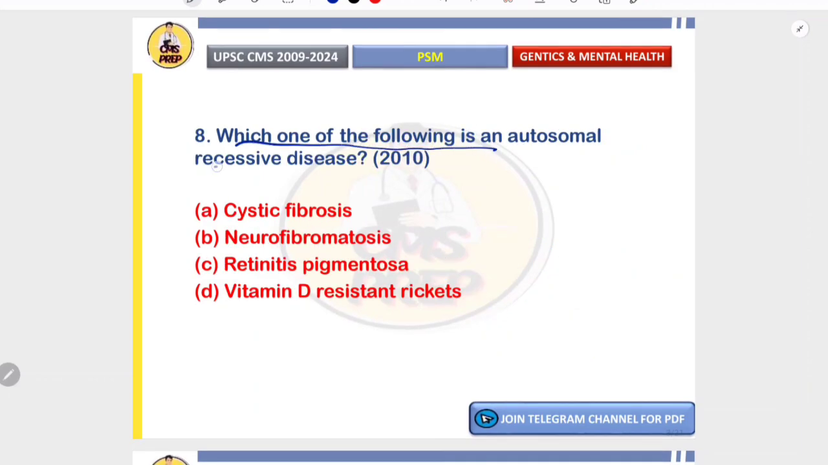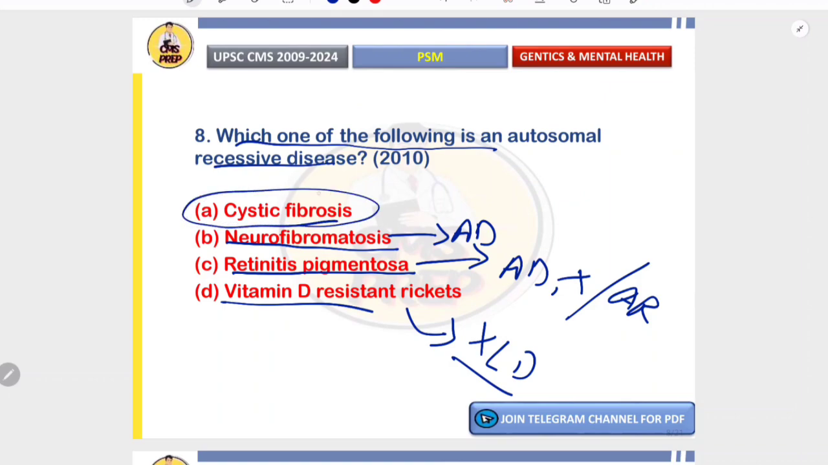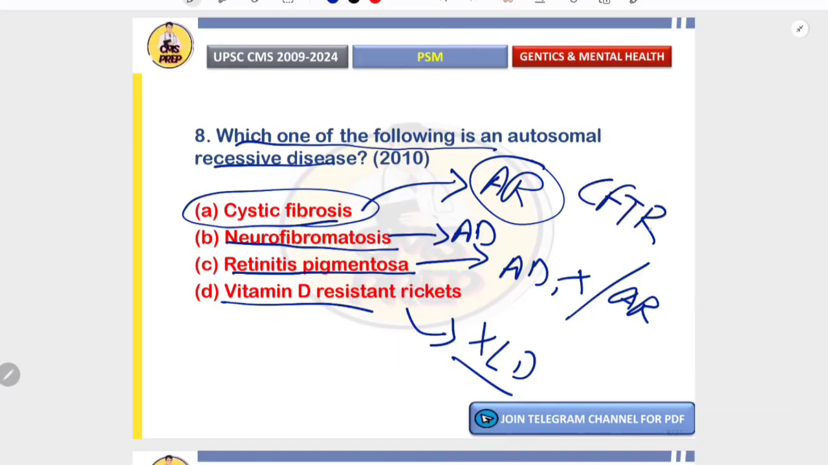Which one of the following is an autosomal recessive disease? Neurofibromatosis is an autosomal dominant disease. Retinitis pigmentosa has multiple patterns but is usually autosomal dominant or X-linked. It is rarely autosomal recessive. Vitamin D resistant rickets is X-linked dominant. So the correct answer is cystic fibrosis. Cystic fibrosis is an autosomal recessive disorder due to mutation in the CFTR gene.